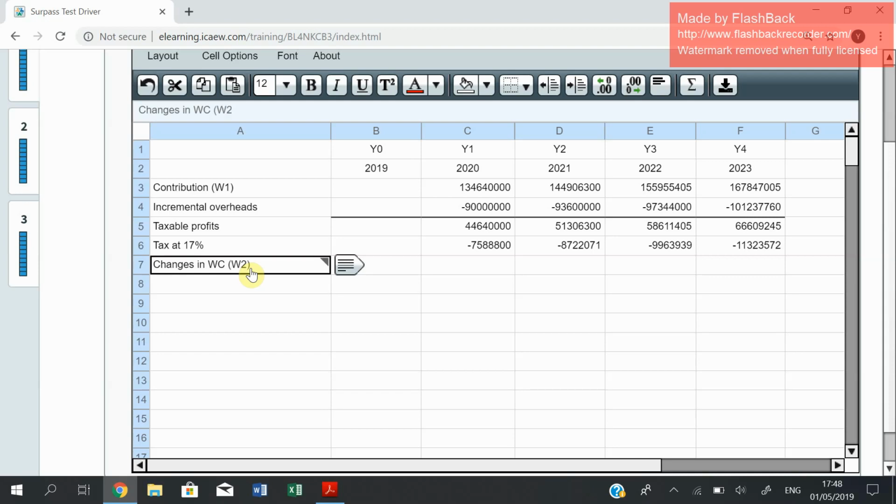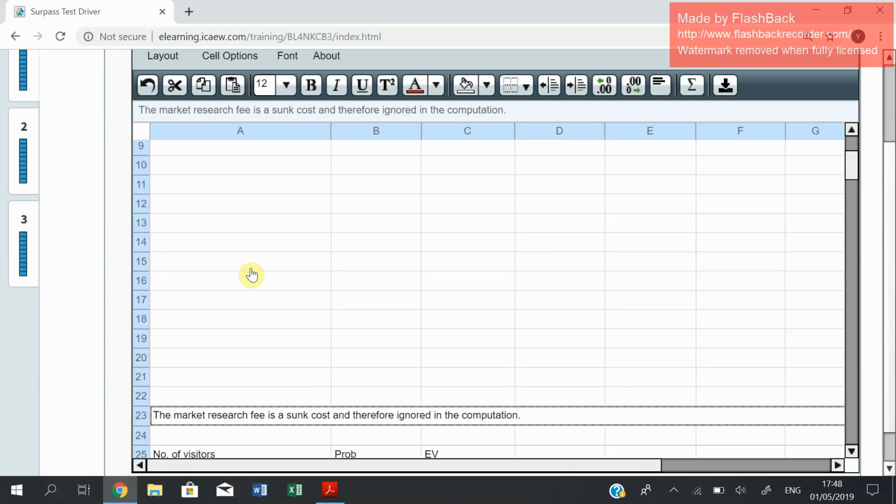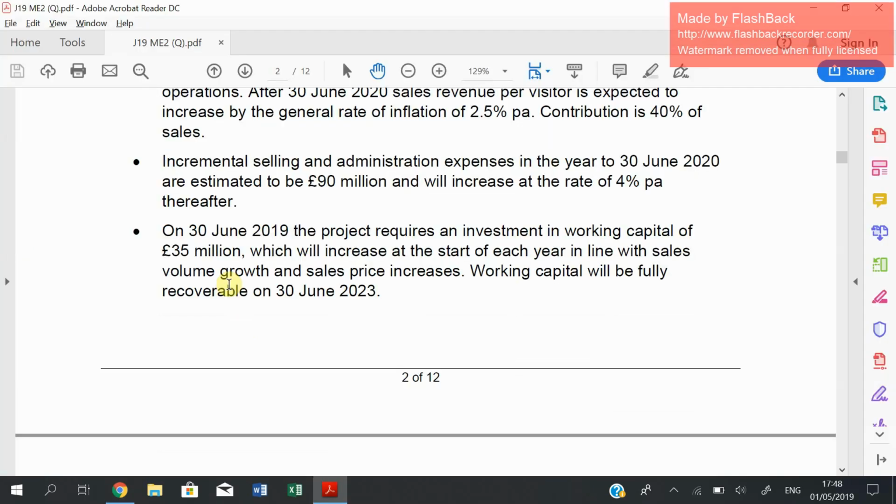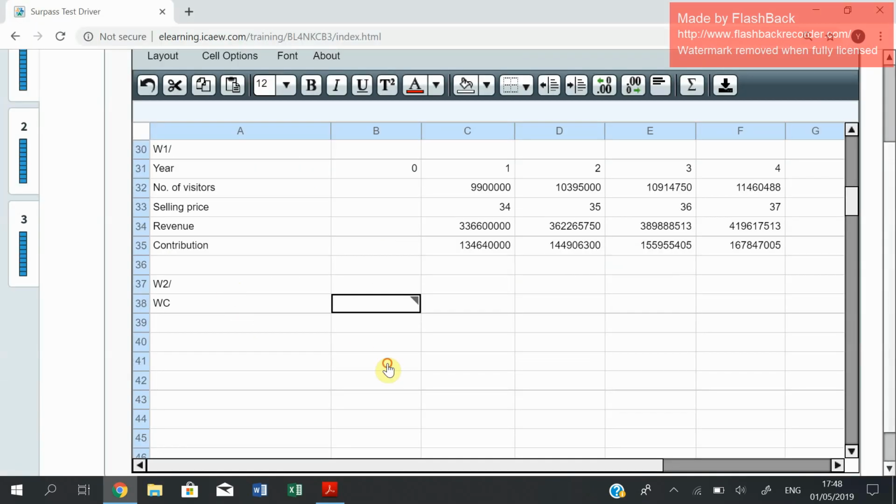So we have to do a working number 2 for working capital. Again, we have year 0, no need to write them again. We write WC, which is working capital. On 30th of June 2019, the project requires investment in working capital of 35 million. So this is 35 million in year 0.